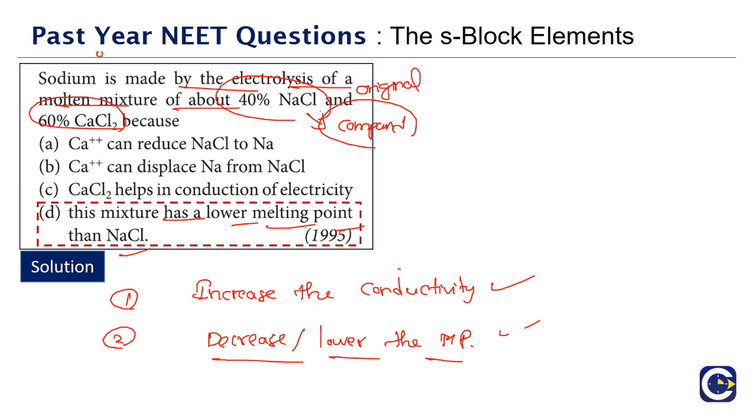Option D. In fact, we'll see that even in the electrolytic reduction of Al2O3, we'll be adding cryolite, Na3AlF6, and CaF2. So both these compounds will be added to achieve an increase in the electrical conductivity and also to lower the melting point.